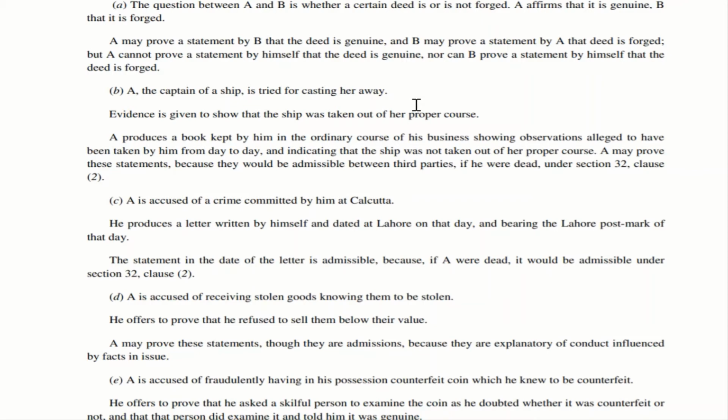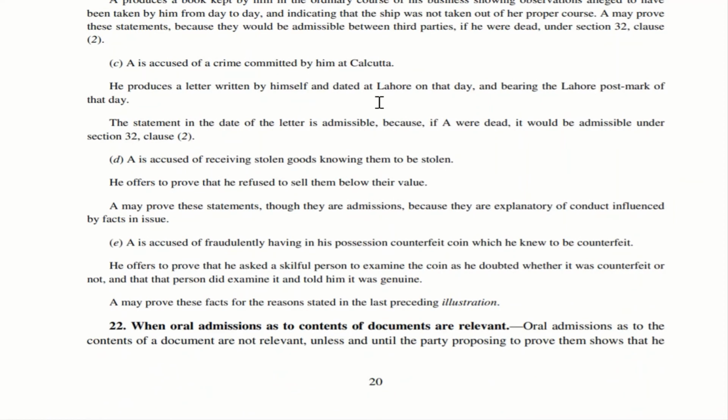So in this case, this A, who is the captain, can prove these statements because it would be admissible between third parties if he were dead under section 32. So imagine this captain is dead. Even if the captain is dead, this document can very well be used in his favor by the third parties to prove that the ship was not taken out of the course. Now let us move to the next illustration, C.